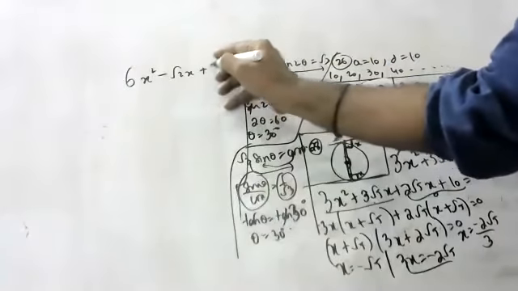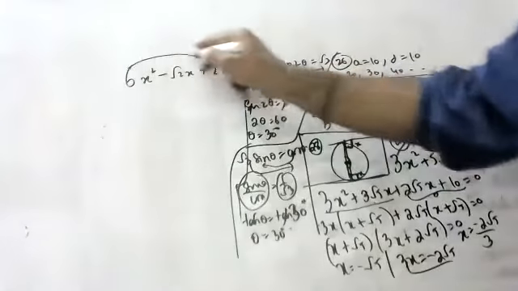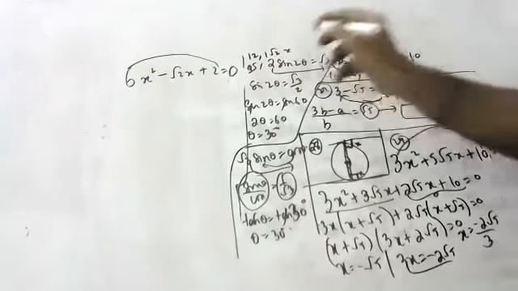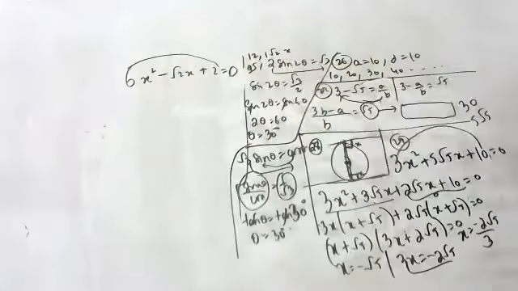Next equation: 6x square minus root 2x plus 2 is equal to 0. Okay, children, 6 2s are 12. And here we have 1 root 2x, so we want 1 root 2. The product should be 12. Anyone?